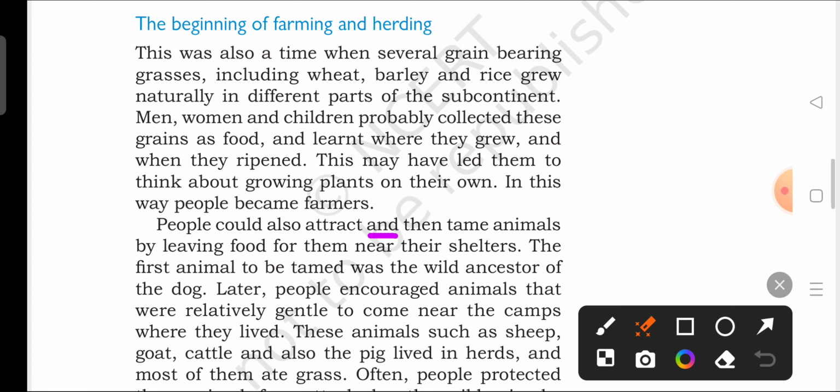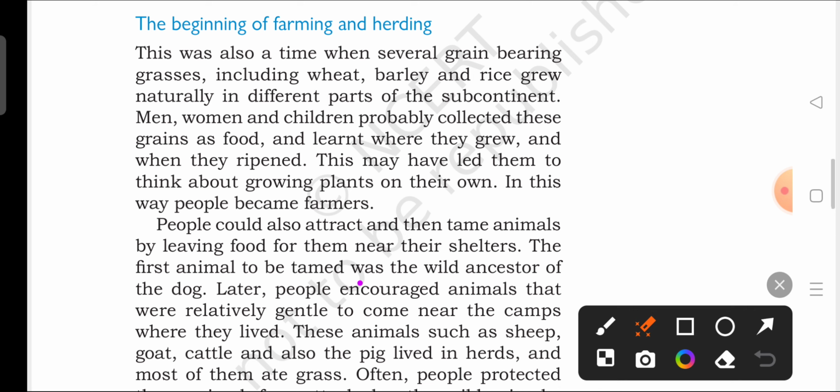People could also attract and then tame animals by leaving food for them near their shelters. So they started knowing how to attract animals. They left food near their shelters where they were staying, and these animals used to come near them. The animals which were more gentle, like cattle, goat and sheep, they started rearing them. The dog is considered the first animal tamed by human beings. Taming means they started domesticating them. We'll learn about this term domestication also.